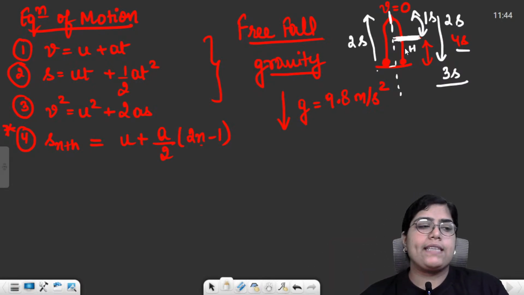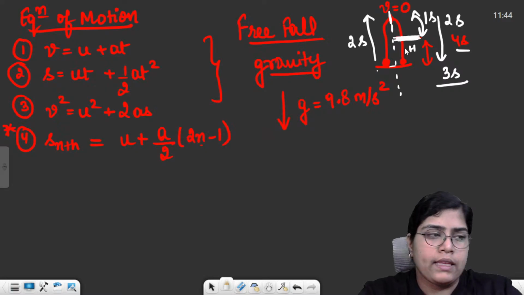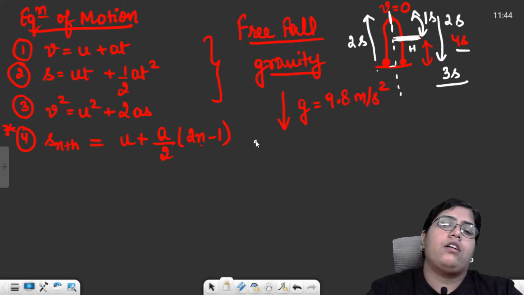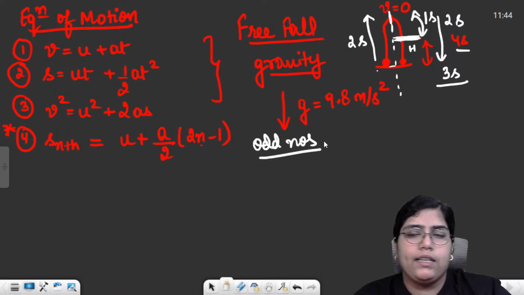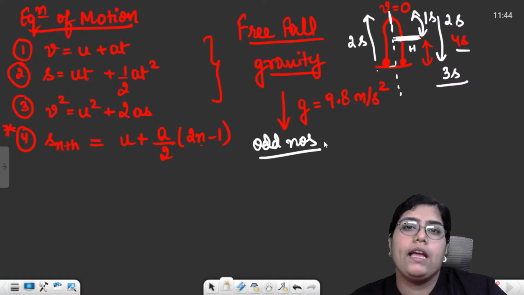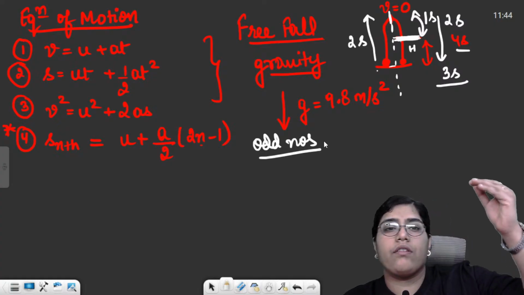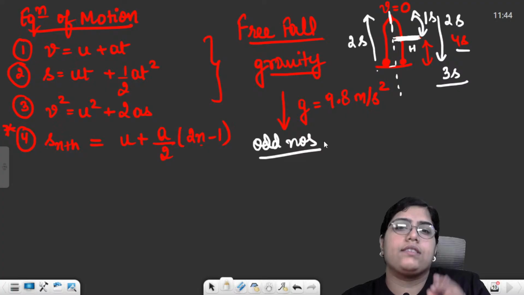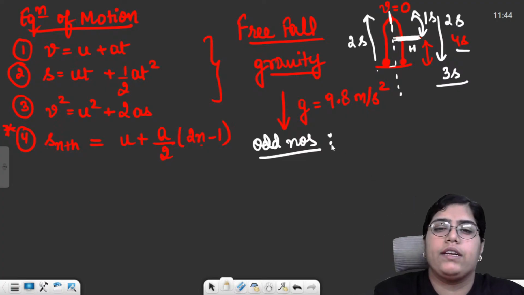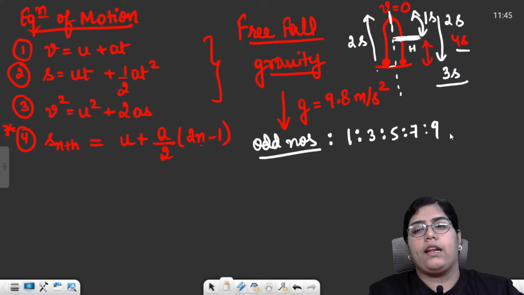Okay, so these type of questions might be asked, right? So this was all about your free fall. And within this free fall, you also studied Galileo's law of odd numbers. The law of odd numbers basically suggested that any particle which is freely falling will always cover distances in the ratio of odd numbers, that is 1 is to 3 is to 5 is to 7 is to 9 and so on.